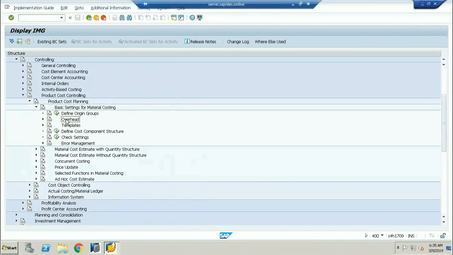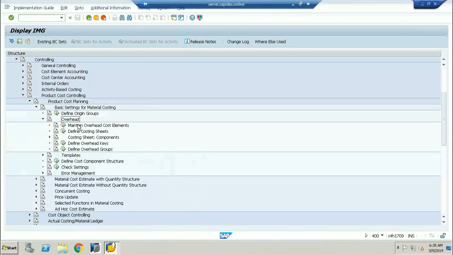Here you can see it is called overhead, and here we maintain, define the costing sheet.